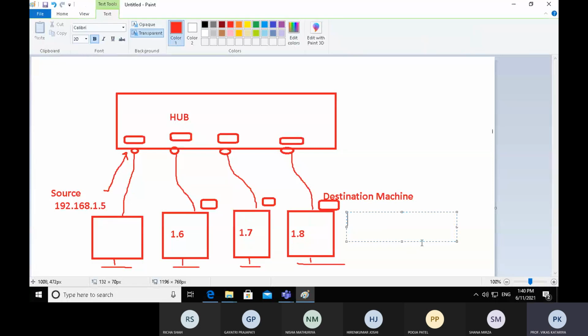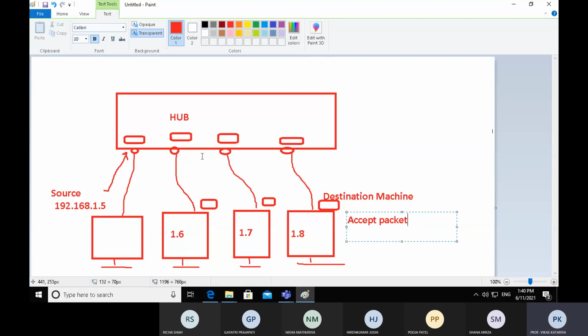It will accept the packet because in the packet header section there is the IP address 192.168.1.8. It is the destination machine. So the hub transferred data packets from 1.5 to 1.8, but it also transferred the same data packets to all the ports, all the machines.